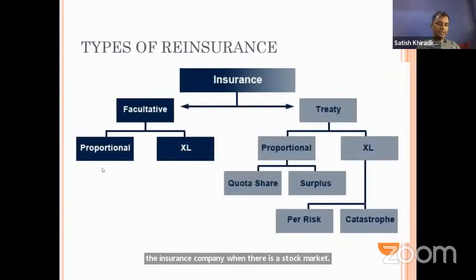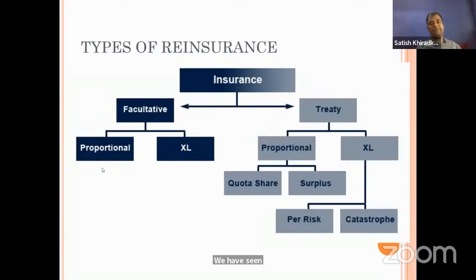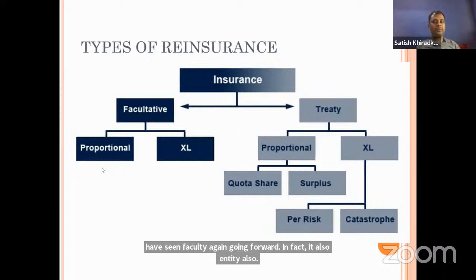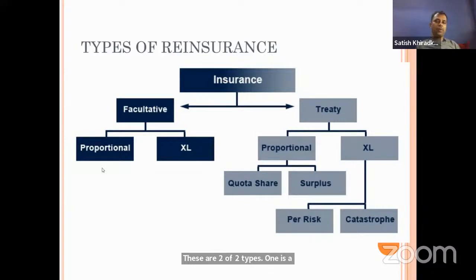Now just look at this chart. We have seen facultative and treaty. Going forward, in facultative and in treaty also, there are two types: one is proportional and another is non-proportional. Non-proportional is also called excess of loss treaties, or excess of loss insurance if it is on the facultative side.